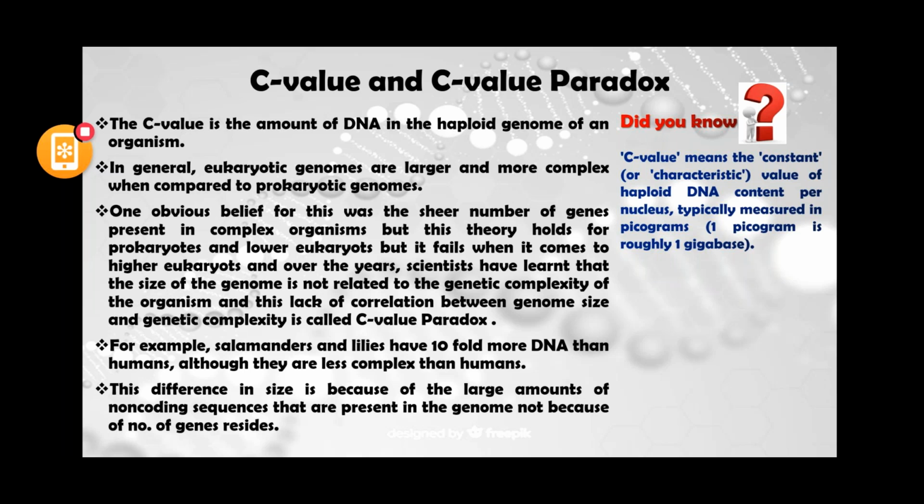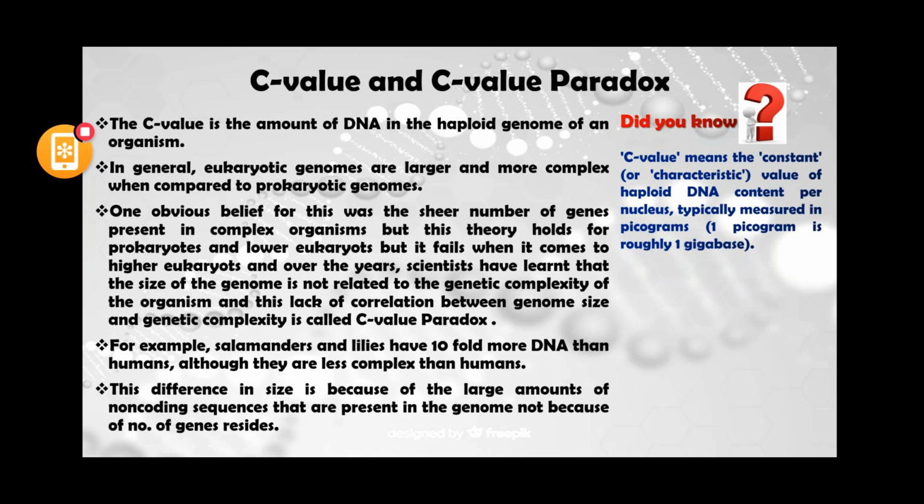And the belief was that it is because of the number of genes present in the complex organism. But this is not true. The theory holds for lower eukaryotes and prokaryotes, but it fails when it comes to the higher eukaryotic organisms. Over the years, scientists have learned that the size of the genome is not related to the genetic complexity or morphological features.